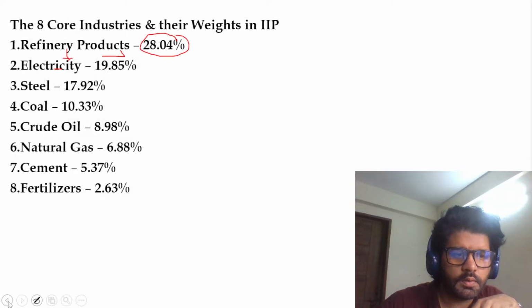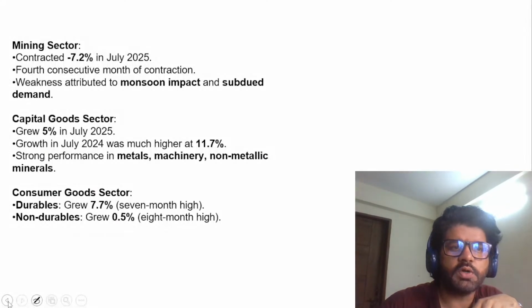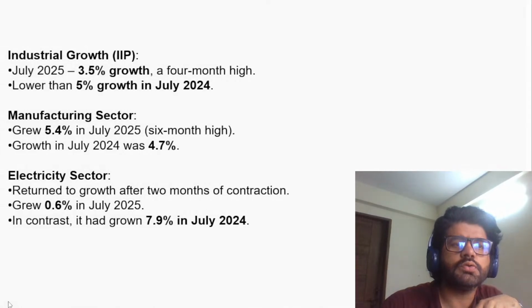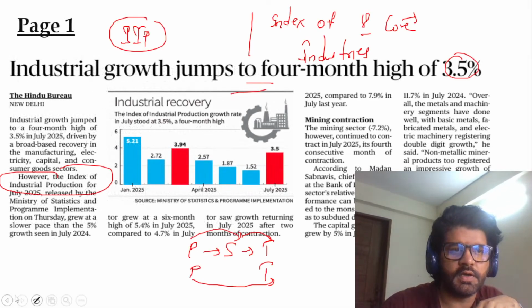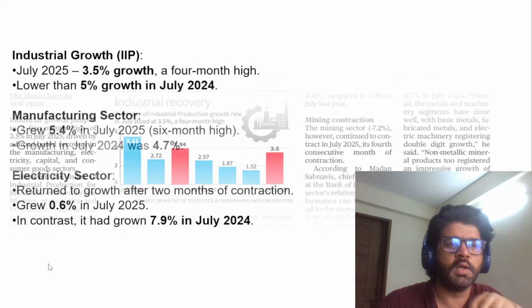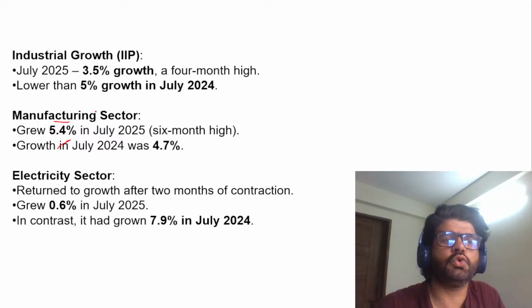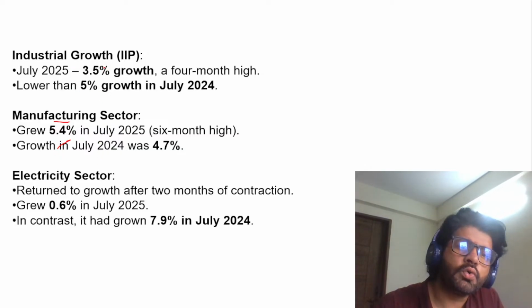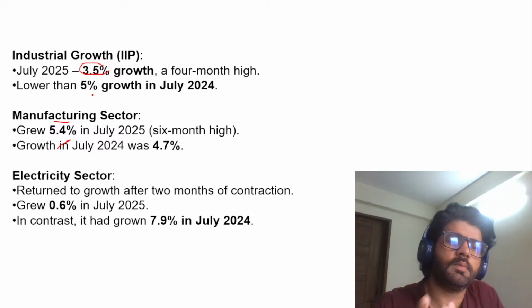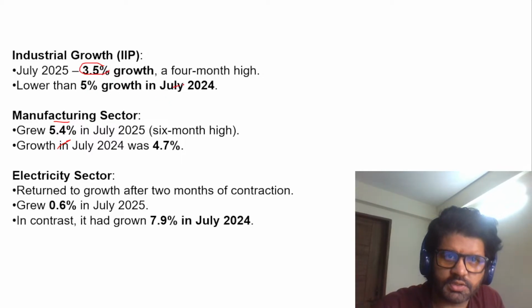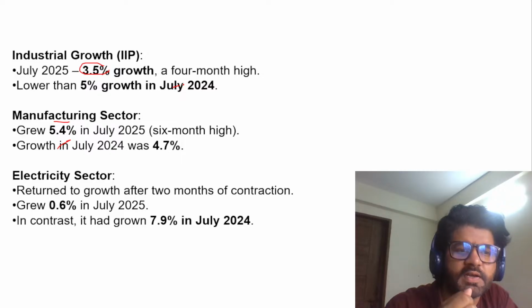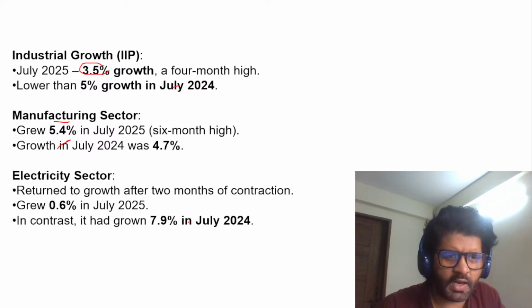Now let's come back to the article. So what this article is talking about, they are showing some hunky-dory figures. Industrial growth jumps to a 4-month high of 3.5% according to different data. So mining, manufacturing, see here, the manufacturing sector, electricity sector, they are doing good. Industrial growth in general is doing good, but not better than last year. That's what these data are reflecting, and you don't have to do a PhD on this particular data.